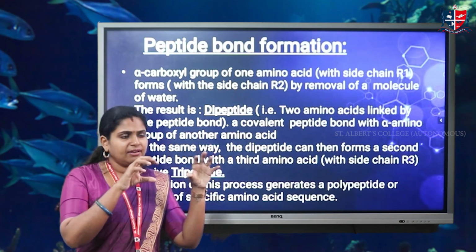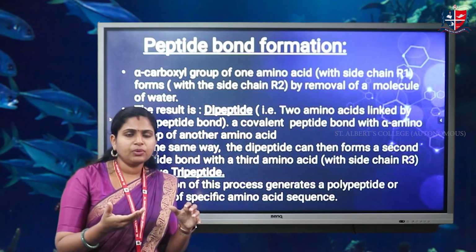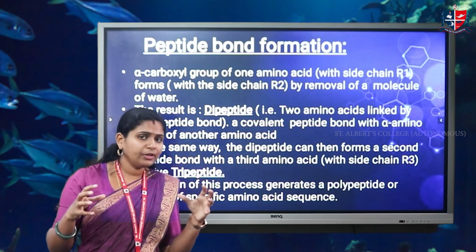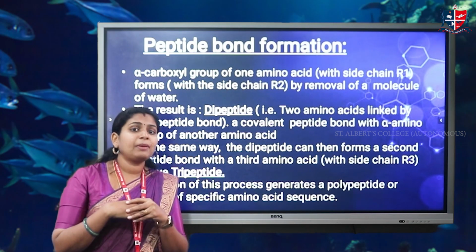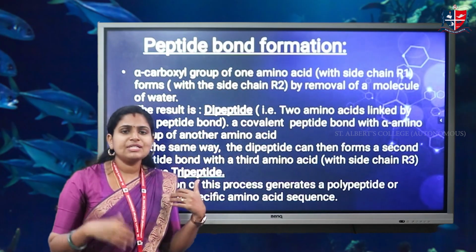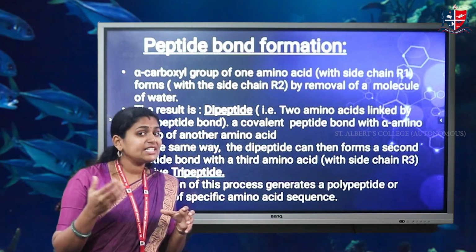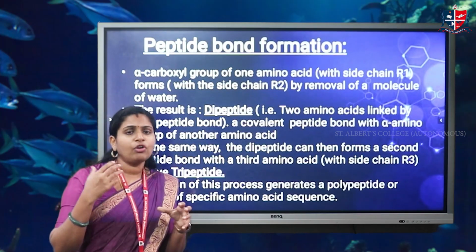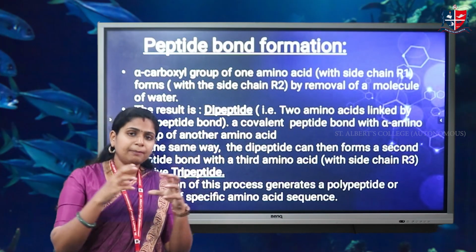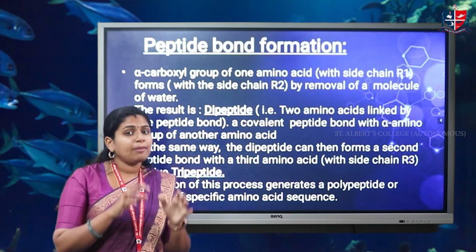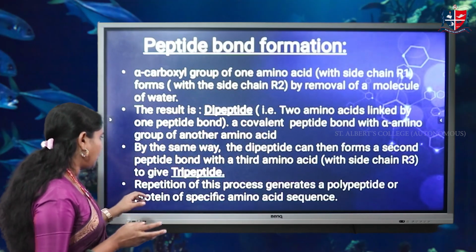When we discuss proteins, we said that a large number of amino acid molecules are packed together with peptide bonds, and each peptide bond is formed by the removal of a water molecule. Therefore, it is a dehydration reaction, the removal of a water molecule by combining the carboxyl group of one amino acid and the amine group of another amino acid.